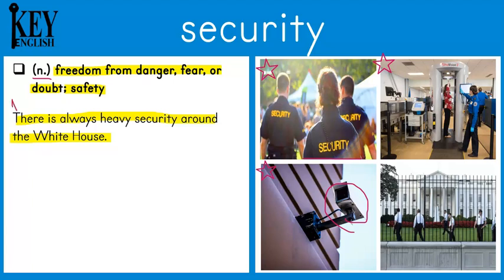And this example sentence, there is always heavy security around the White House. This picture here would describe that. As you can see, this is the White House where the President of the United States lives. And around the White House, there is heavy security. There's a lot of guards making sure that nothing bad is happening.